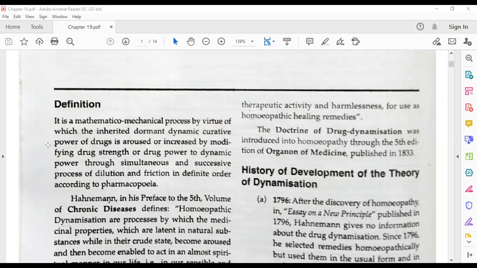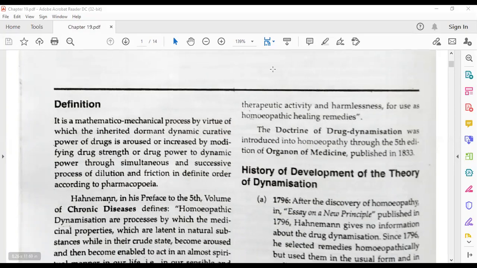In its dormant state it doesn't have any medicinal value, it is just like a stone. But when this silica is triturated with sugar of milk as per the homeopathic process, we get one medicine that is called Silicea, and this is a very good medicine in homeopathy. Later on you will study it in second and third year. That's why it is called dormant.